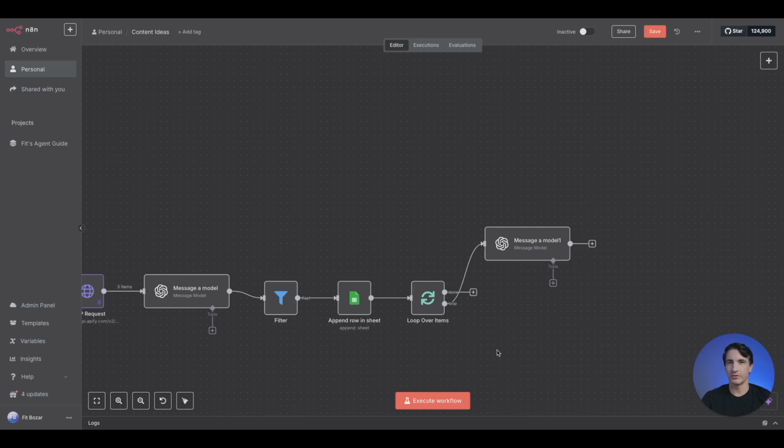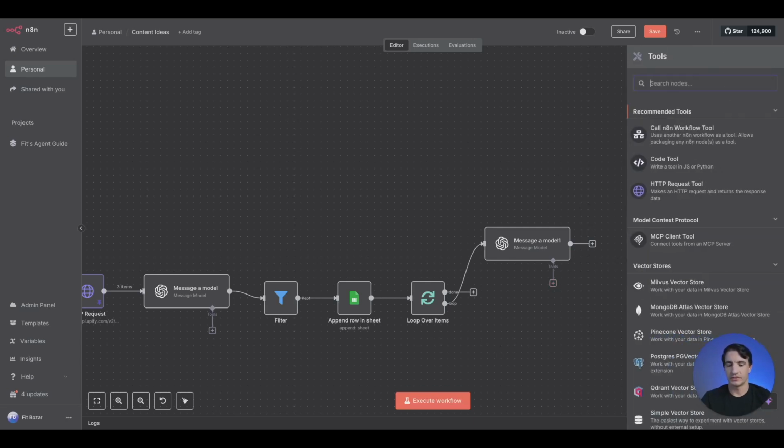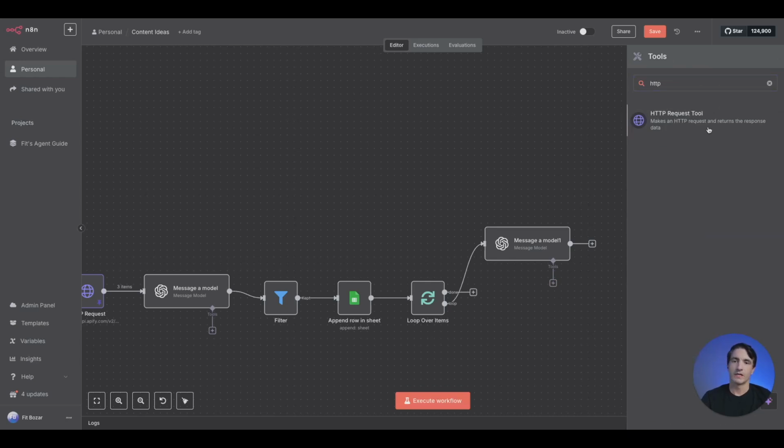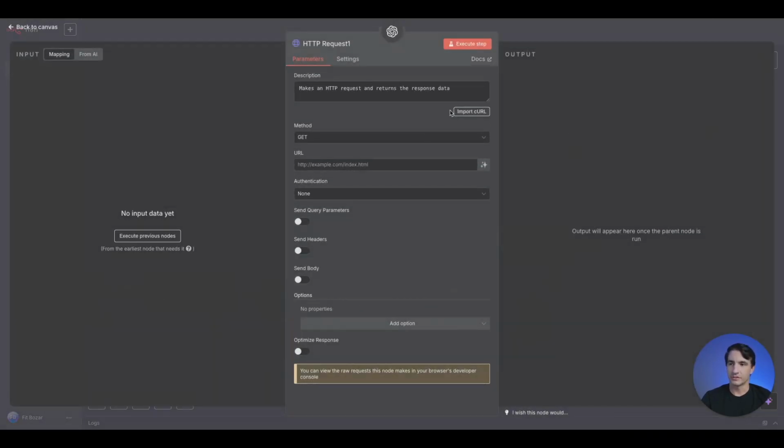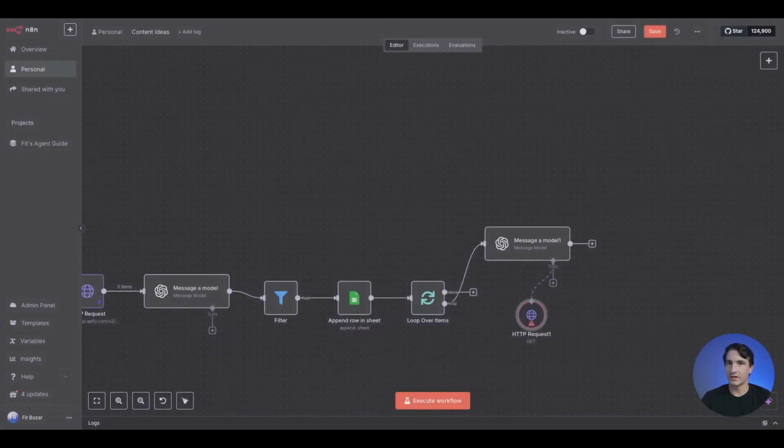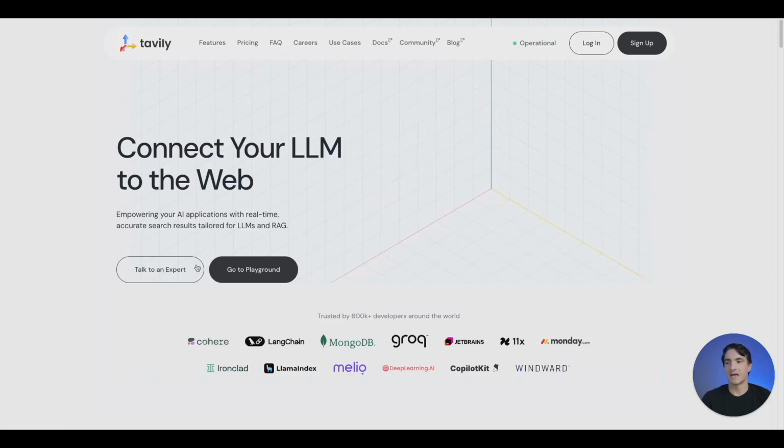If you saw in the prompt, there was reference to Tavily. So we will use a tool to do research. We'll do HTTP. Tavily will allow us to do research, and we'll have to put in some of the information here. For the folks that are not familiar with Tavily, here it is, tavily.com. You can go ahead and create an account here, sign up for it. They have some credits that you can use. Again, as stated here on the website, you connect your model to the web. So through Tavily, we can do some research.